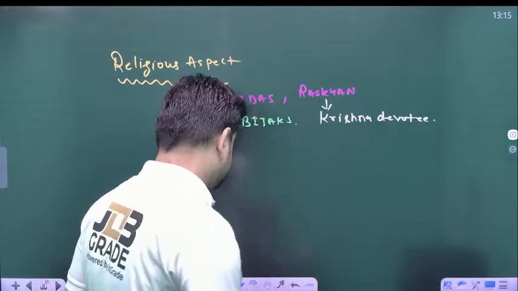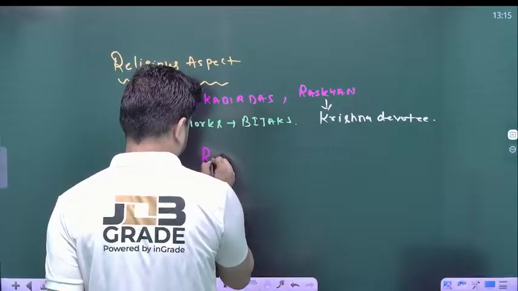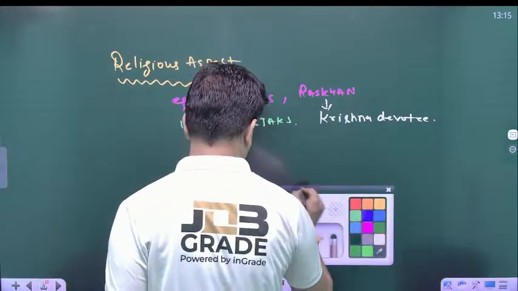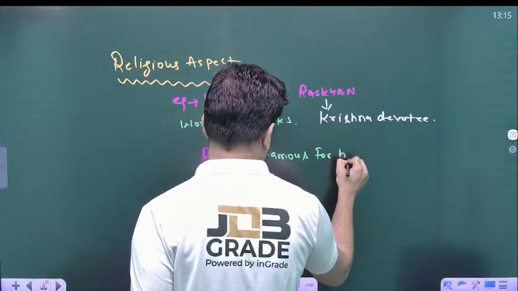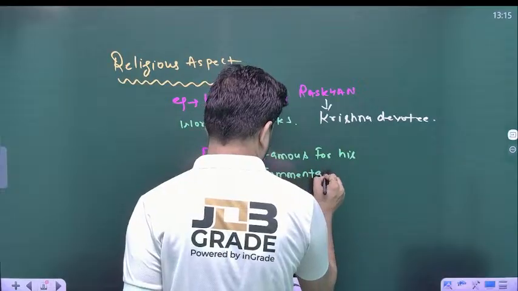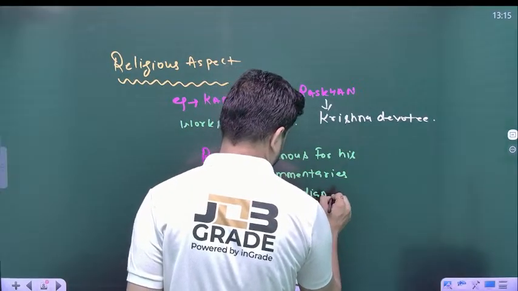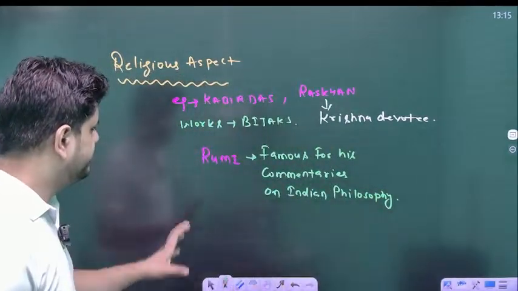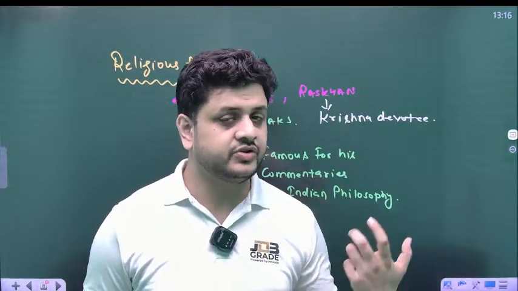Rumi was famous for his commentaries on Indian philosophy. They were very famous.